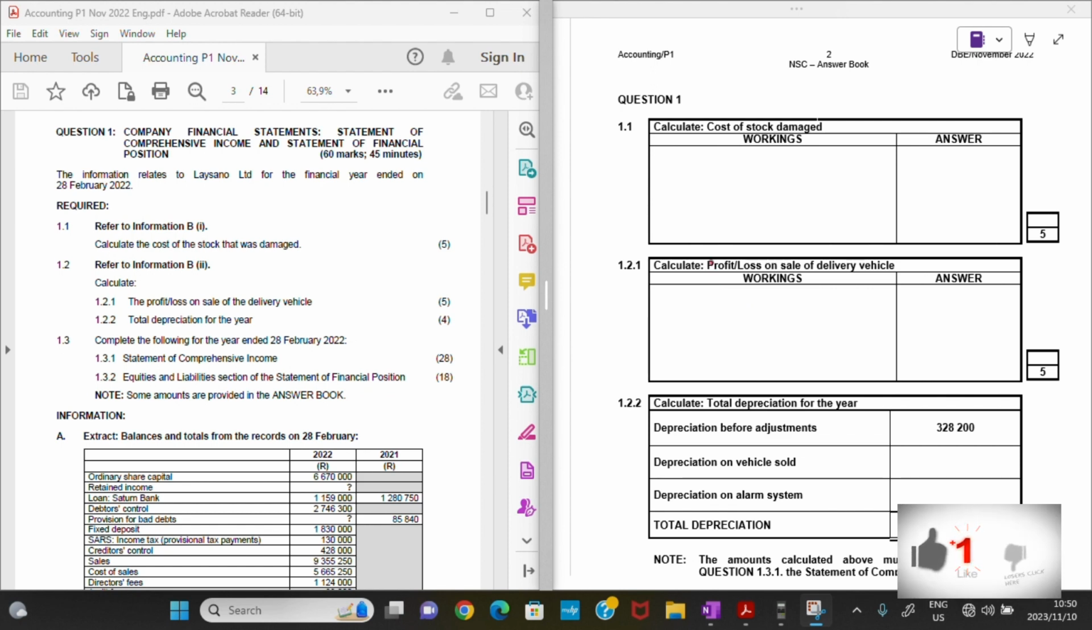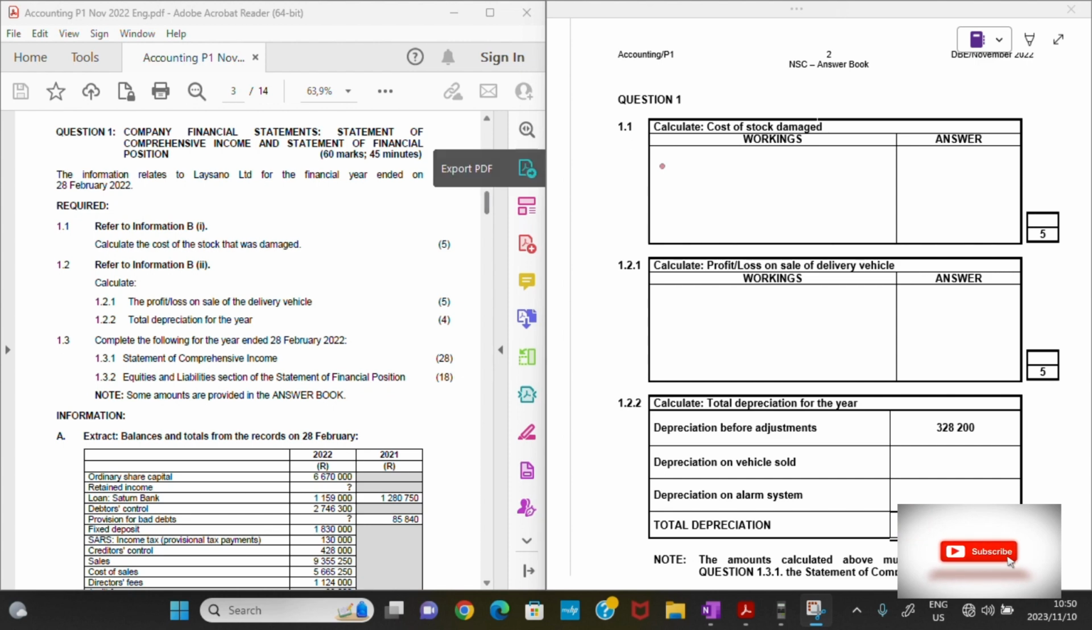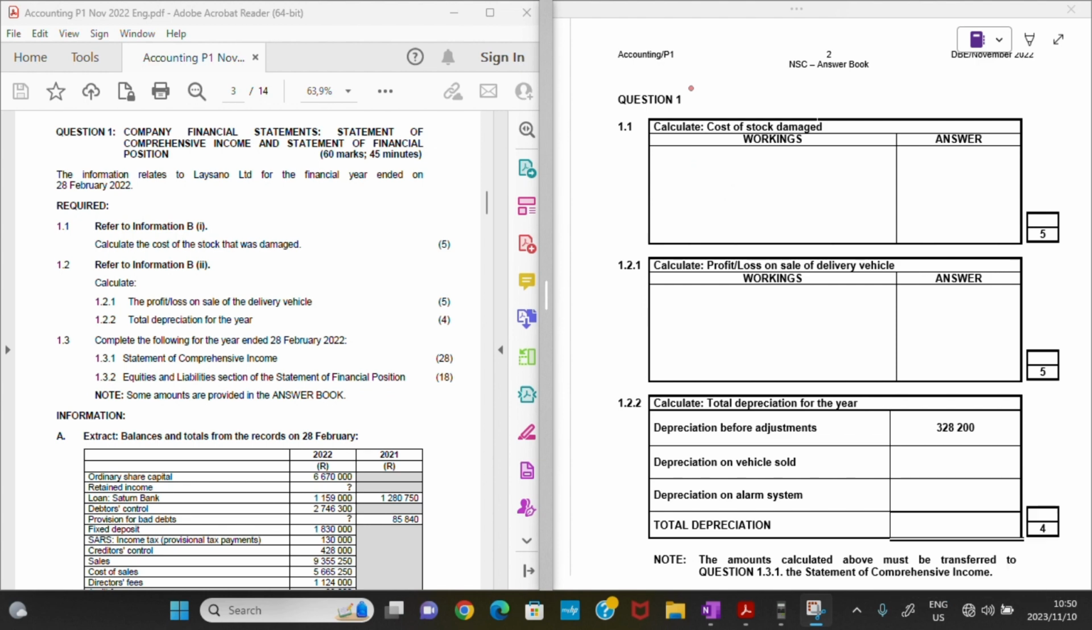Grade 12 accounting, November paper 1, November 2022. We'll just do each question step by step, and I'll walk you guys through the whole question paper. Let's just get right into it. So, question 1, we have company financial statements, the statement of comprehensive income and statement of financial position. 60 marks for 45 minutes.